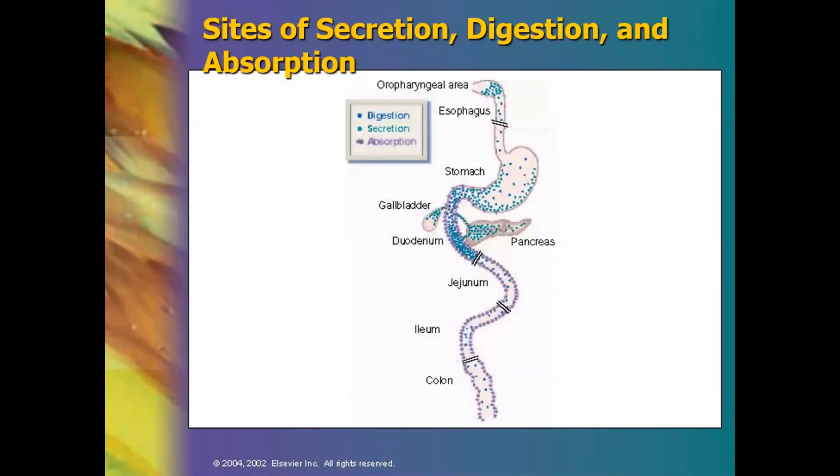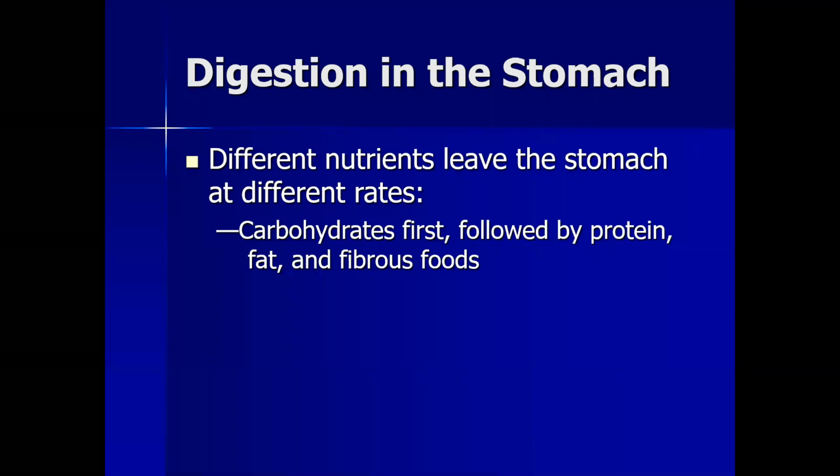So the secretion, digestion and absorption basically take place through the following path. Carbohydrates are digested first, followed by protein digestion, then fat, and then fibrous food.